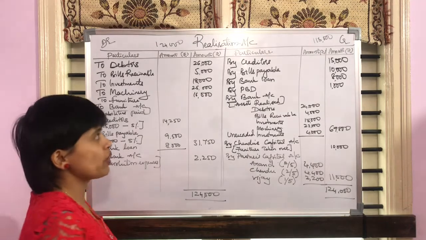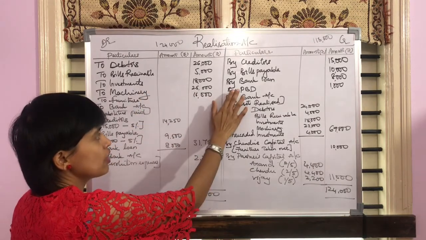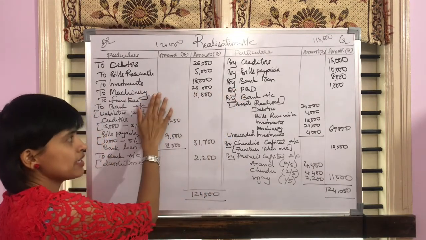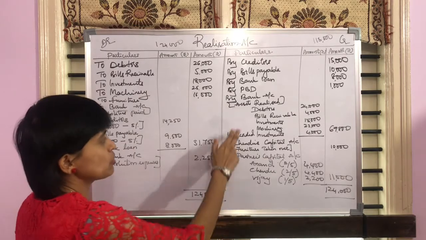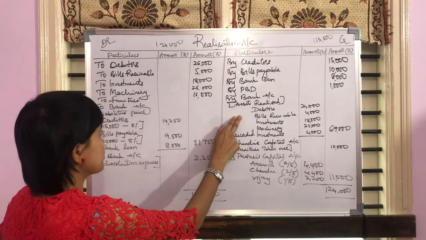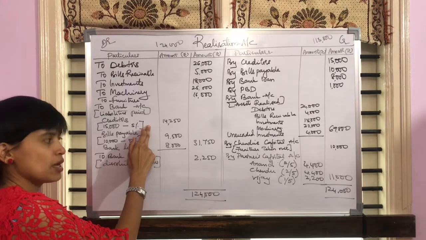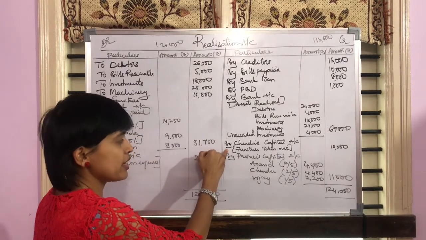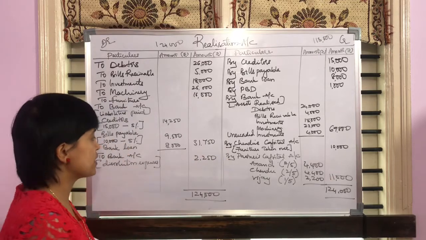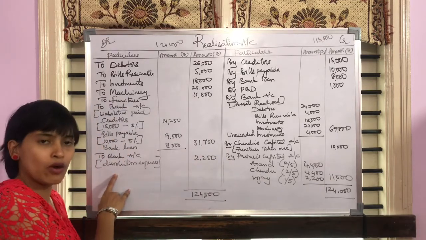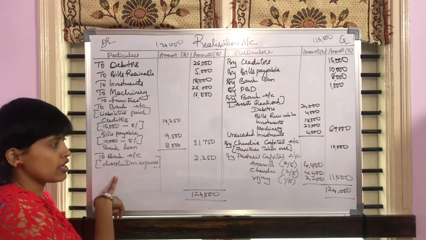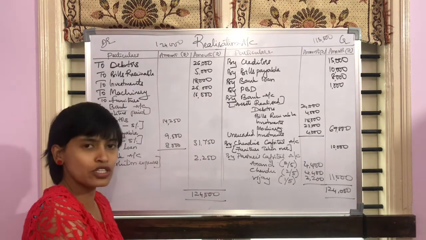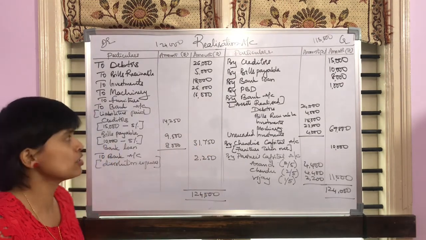So step number 1, students, is to record assets and liabilities in the book value. Step number 2 is assets being realized and liabilities being paid off. Then we have step number 3 where the asset is being taken over, and step number 4 is to record if there is any dissolution expenses. So we have finished the posting in realization account.